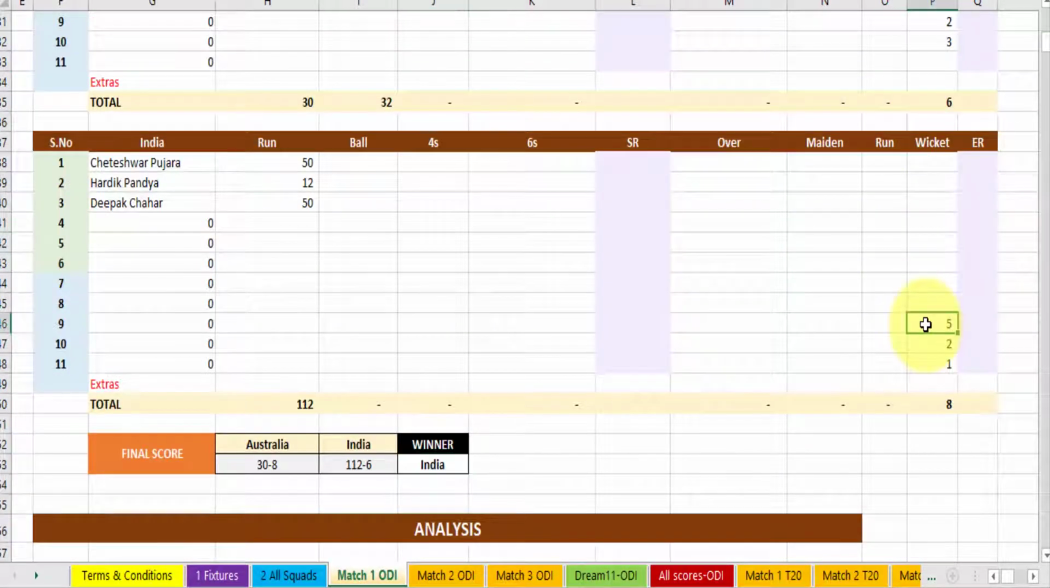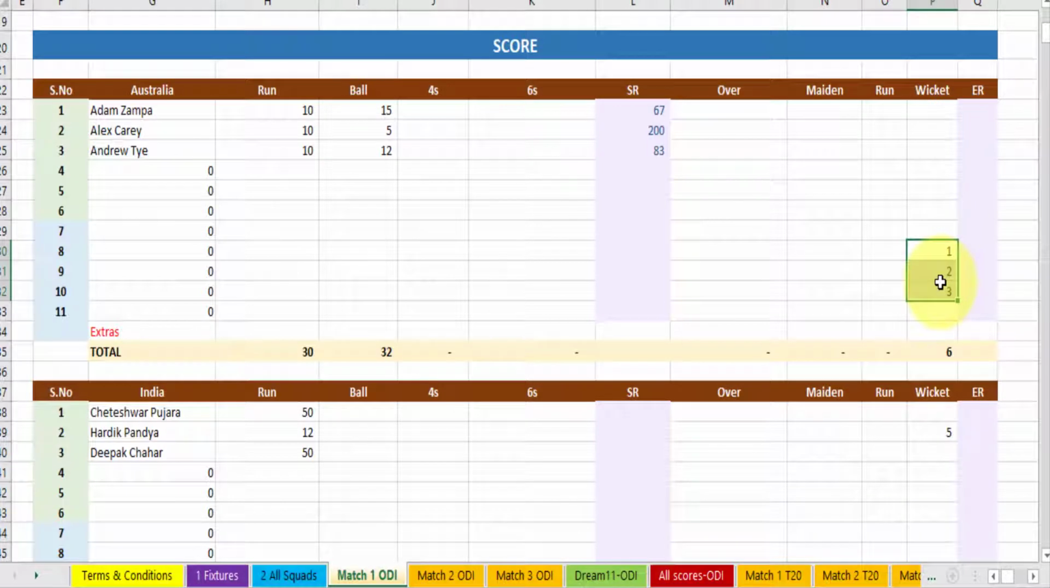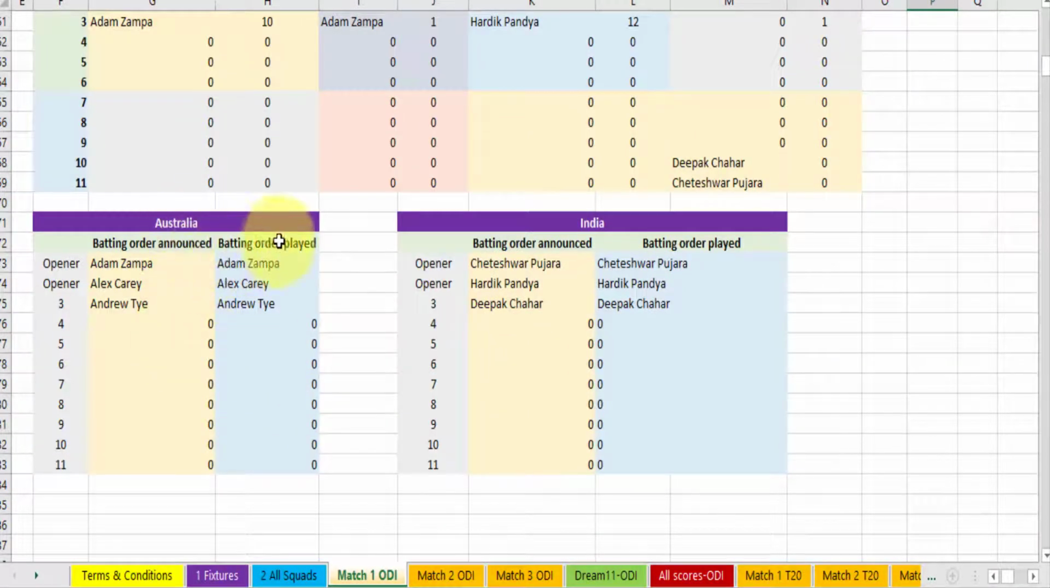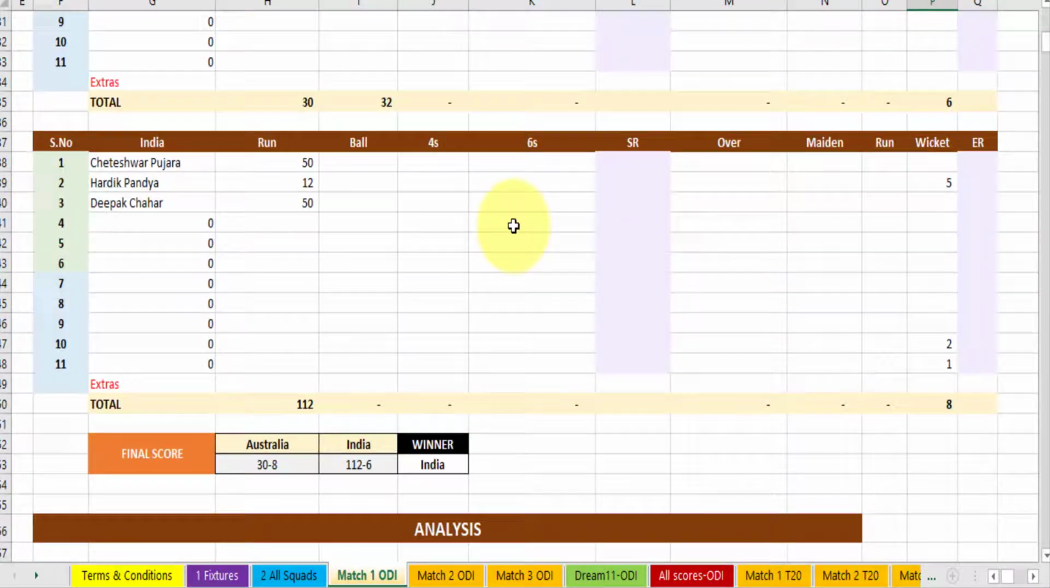Suppose I delete it from here and I put it here, and I delete it from here and I put it, suppose, here. So the name will appear here also. Top run makers of India, top wicket takers of India. And batting order announced, batting order played, this also appears here. Now this was the match 1 detail.